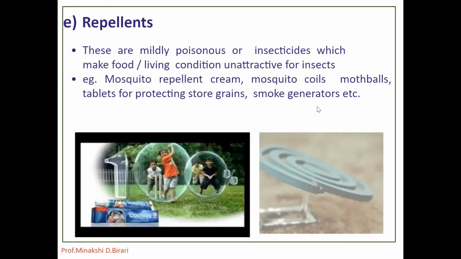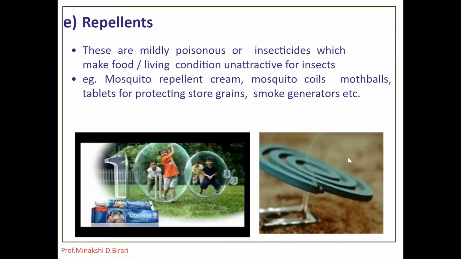So these are the well-known examples, that is mosquito coil which acts as a repellent. So repellents are mildly poisonous insecticides which make food or living conditions unattractive for insects. Repellents are generally employed when it is not possible to use an insecticide and may afford a greater degree of protection to growing plants or the bodies of animals or man. So this one is the classification according to the mode of action.